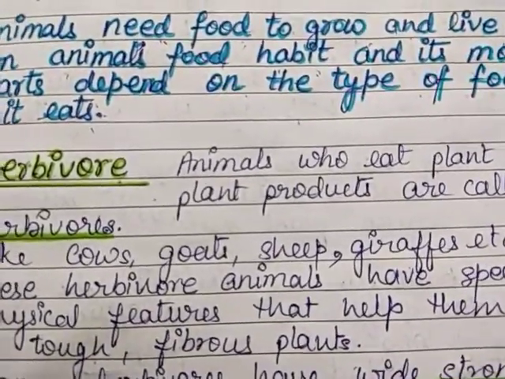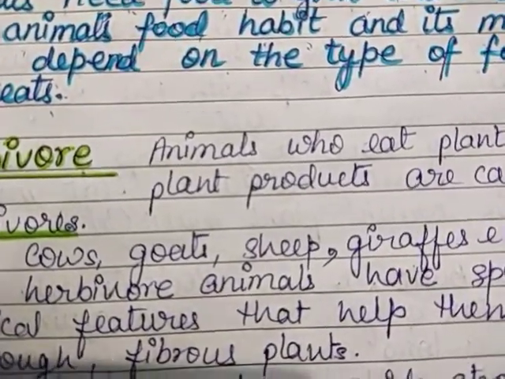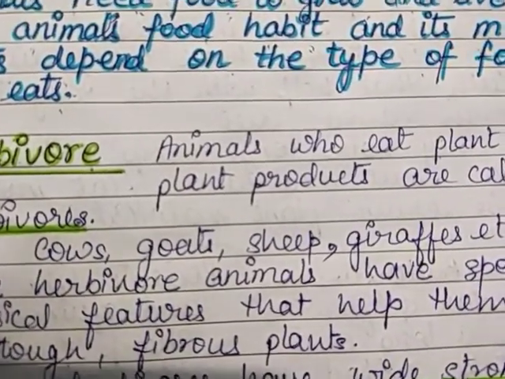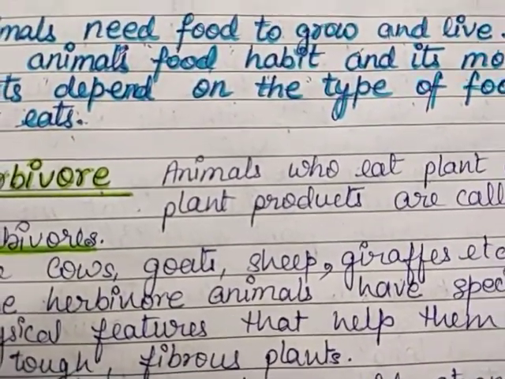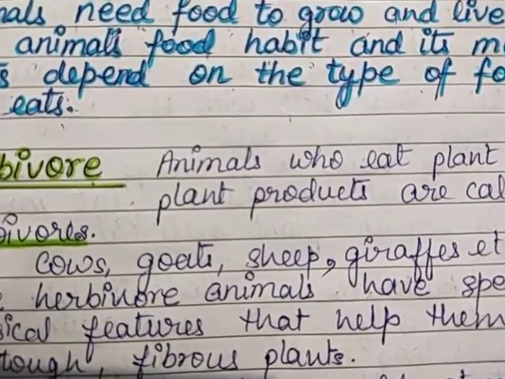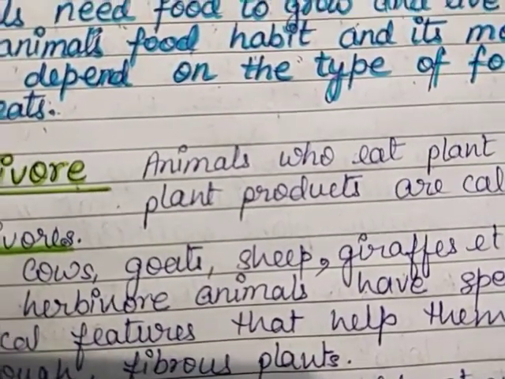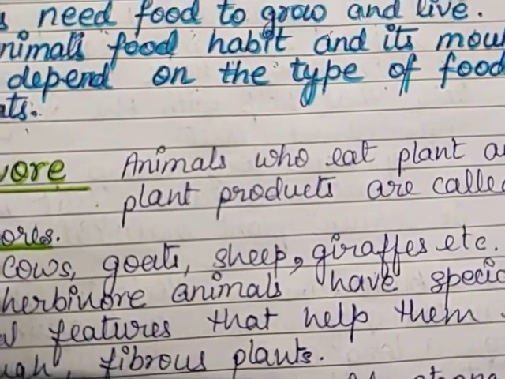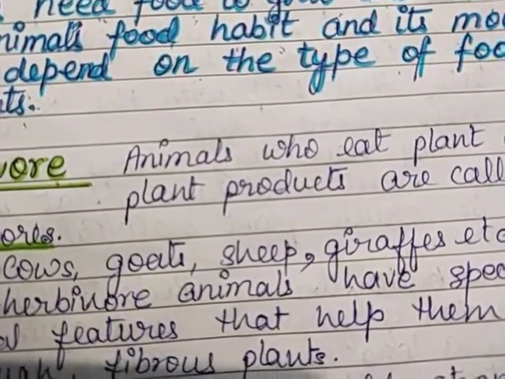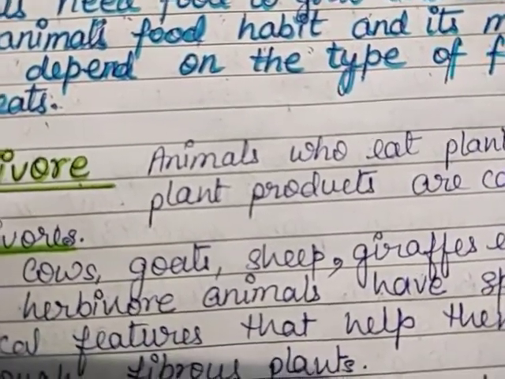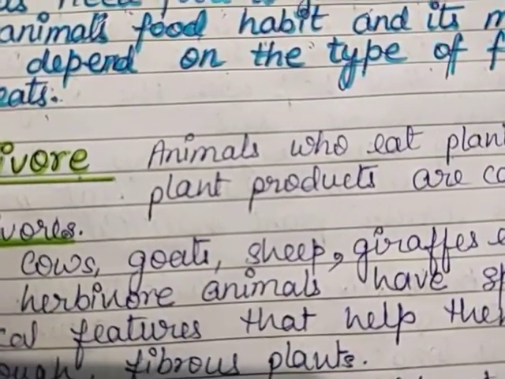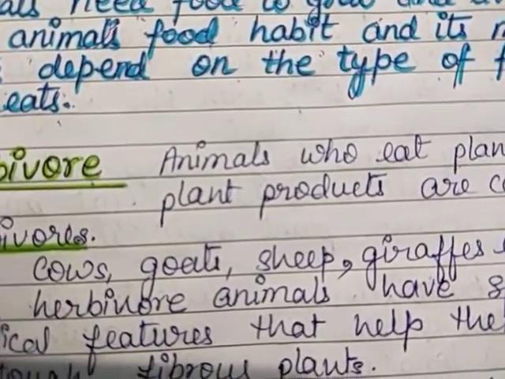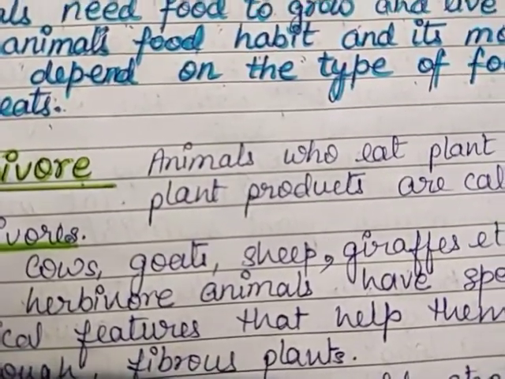The first category is herbivore, in which all those animals are kept which only eat plants and plant products. Because they eat plants and plant products, the structure of their mouth and their internal digestive tract are completely suitable to eat and digest plants and plant products.